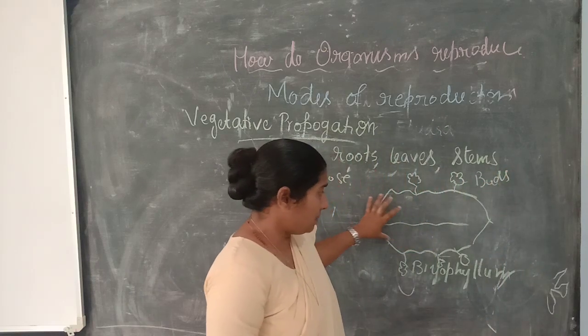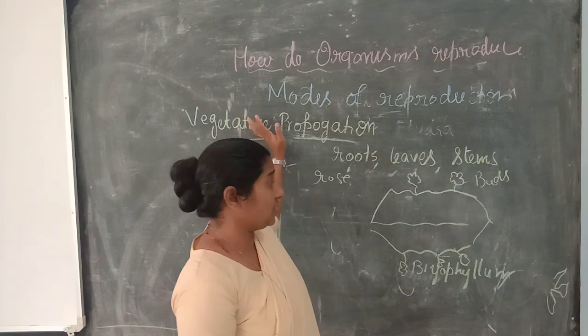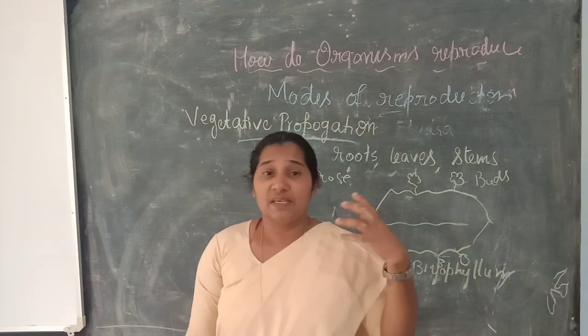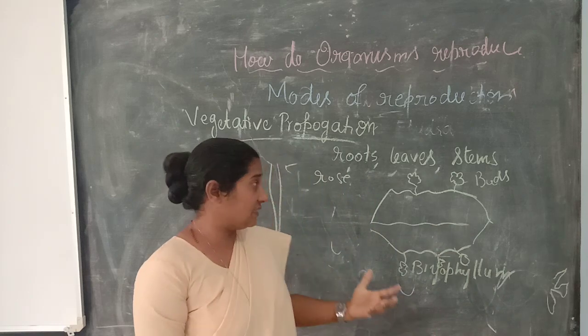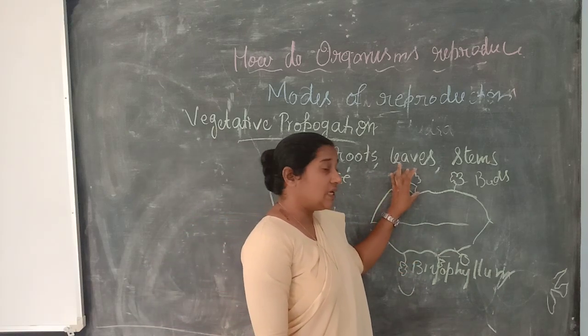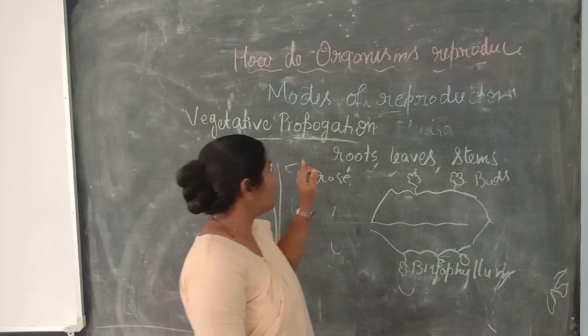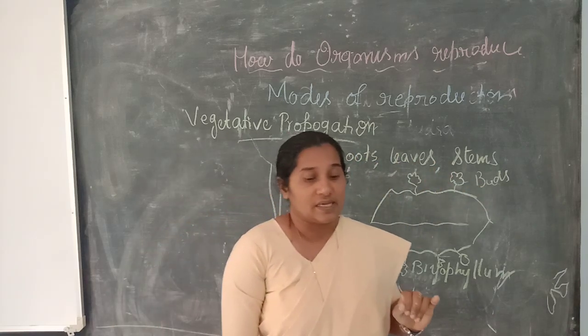So by vegetative propagation, from the plant they are able to form another individual, exactly like the parent. We call it vegetative propagation.